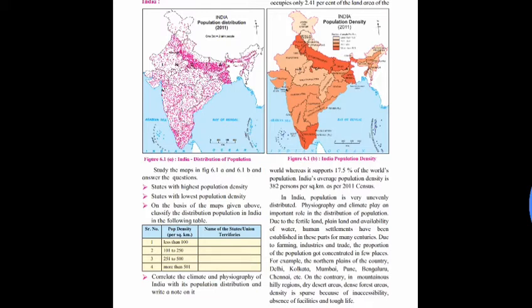On the contrary, in mountainous hilly regions, dry desert areas and dense forest areas, density is sparse because of inaccessibility, absence of facilities and tough life.